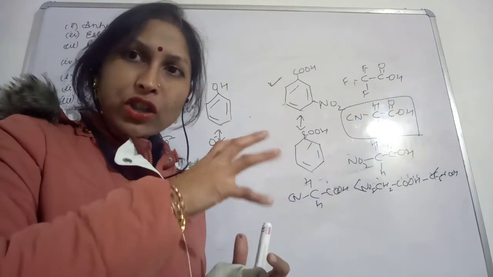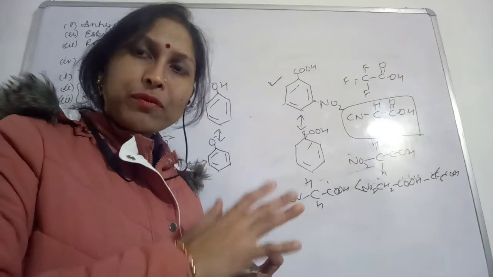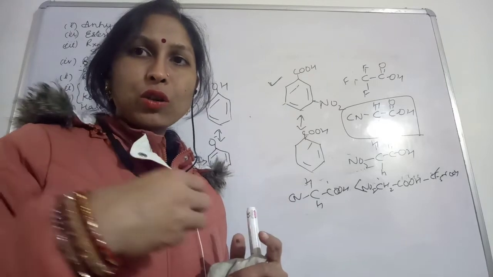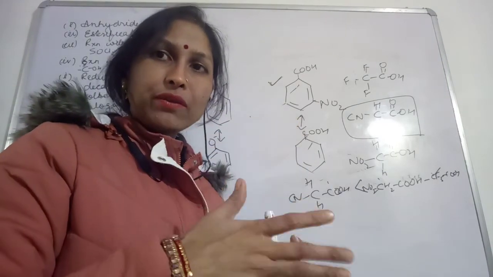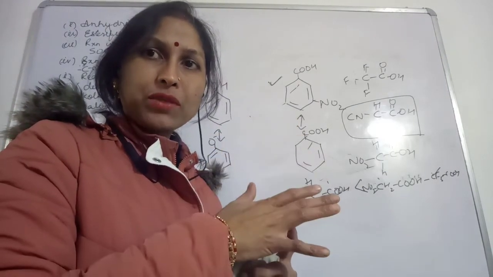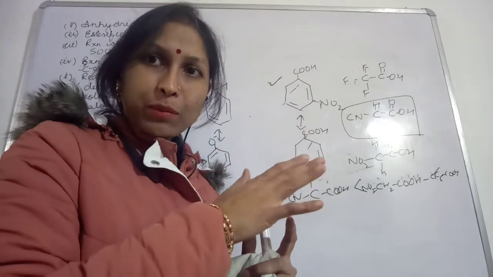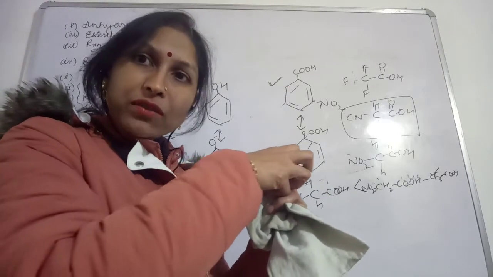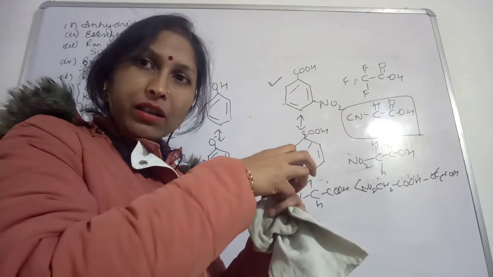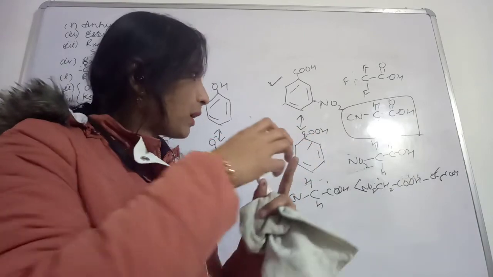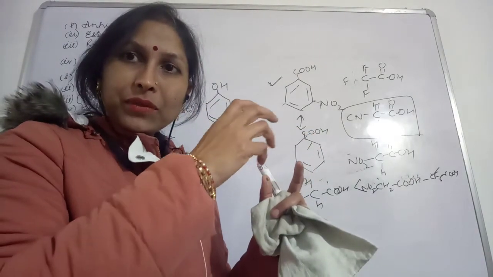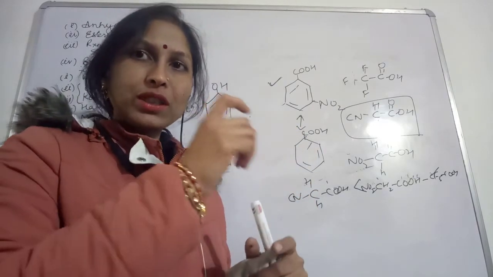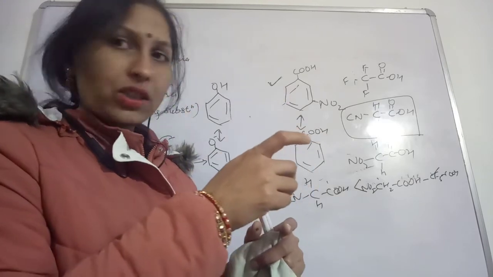The conjugate base becomes more stable if electron withdrawing groups, such as fluorine or chlorine, are attached to your carboxylic acid compound. Suppose CF3COOH, and in place of this Cl3COOH.